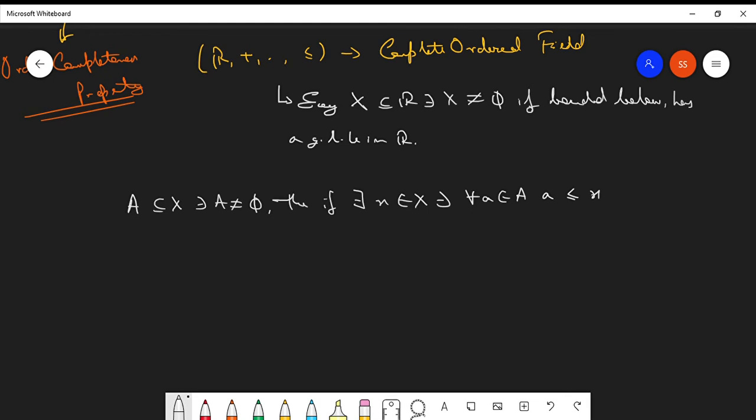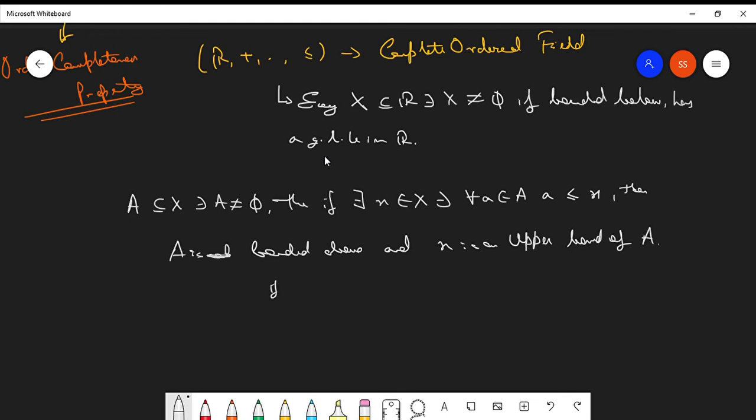Now this is the partial order. Then A is bounded above, and x is an upper bound of A.